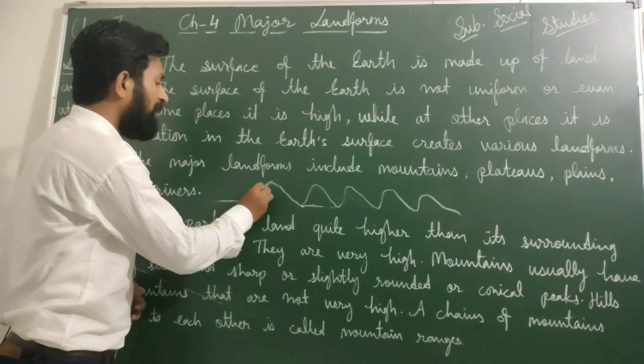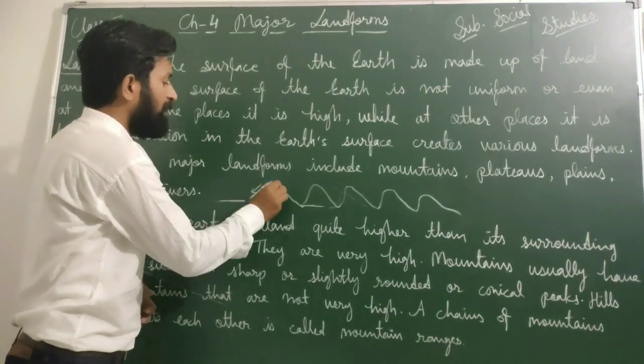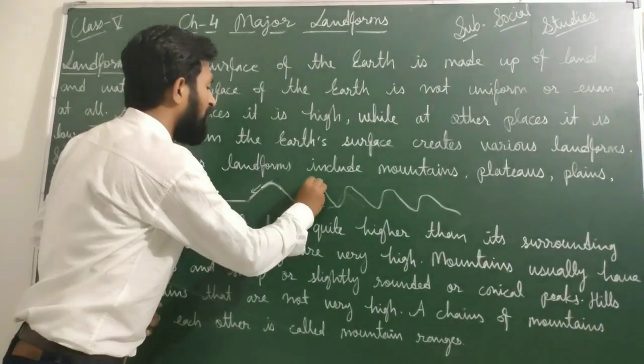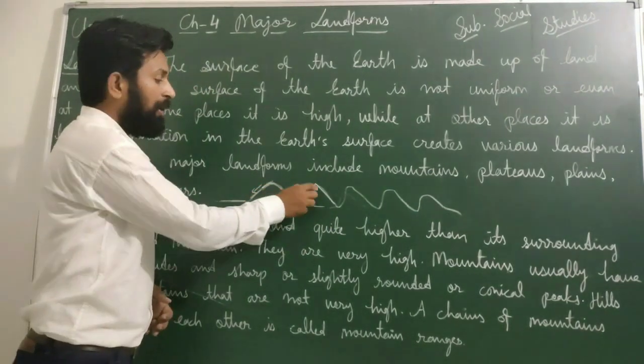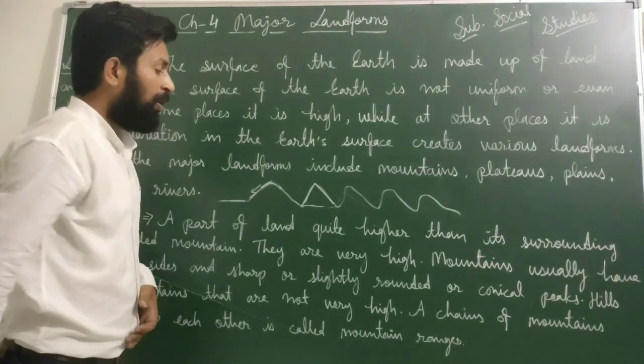Like in the Aravalli we can see that the shape of the peak is like this, and in the Himalayas we can see that the shape of the peak is like this one, conical shape. In Aravalli it is rounded shape, and in Himalayas it will be conical shape.